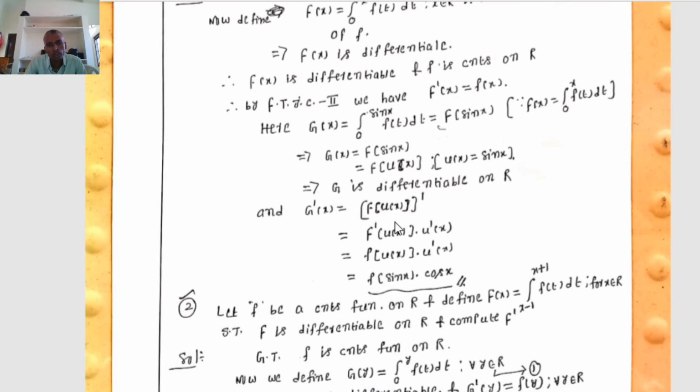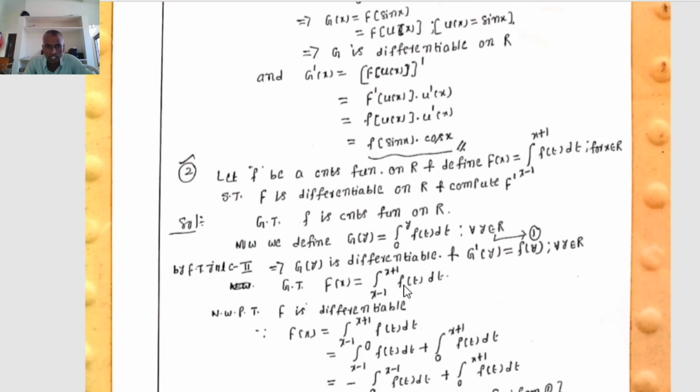Therefore by chain rule, f of u of x whole dash equals f dash of u of x dot u dash of x. F dash of u of x equals small f of u of x, so small f of u of x dot u dash of x, where u of x equals sin x and u dash of x equals cos x, differentiating sin x. Therefore g dash of x equals small f of sin x into cos x.